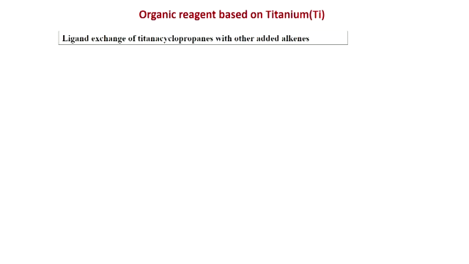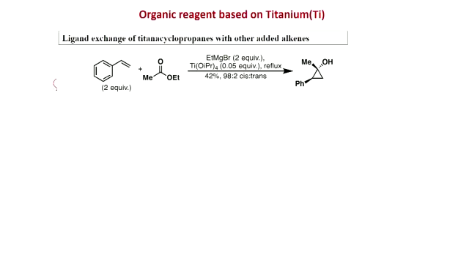Ligand exchange of titanium cyclopropane with other added alkenes is very important, because many times the Grignard reagent formation is not easy, then you can use an alkene and then the exchange could be possible. Like here, styrene 2 equivalent with ethyl acetate, ethyl magnesium bromide 2 equivalent, titanium isopropoxide, this is catalytic, at reflux, 42% yield of 98:2 cis:trans. So, these two groups are cis to each other, and as you can see the styrene motif is here. So, the ligand exchange happens.